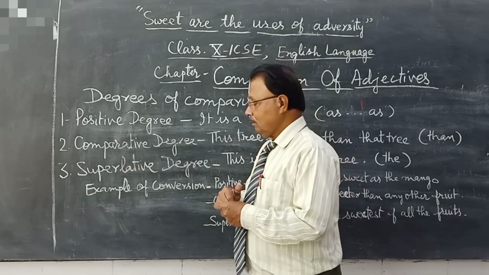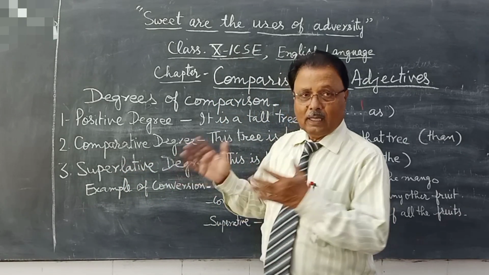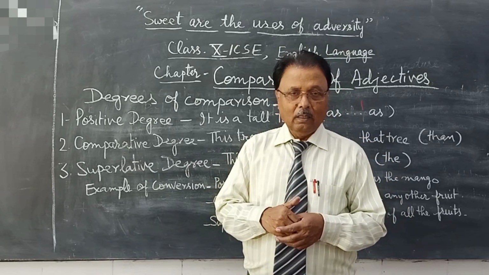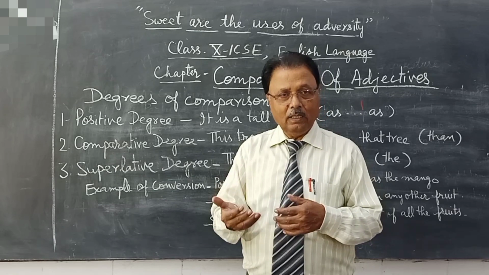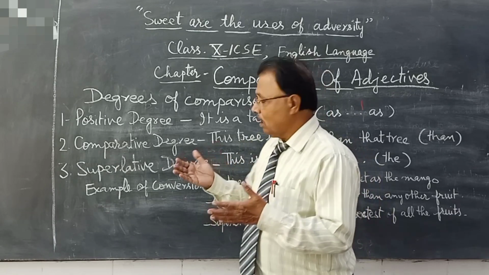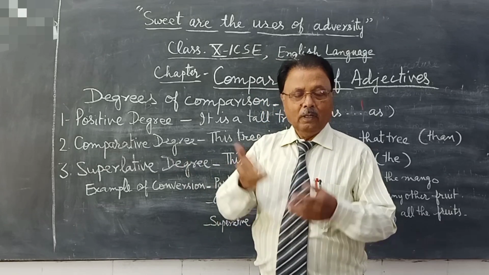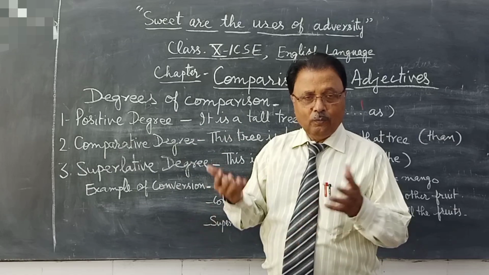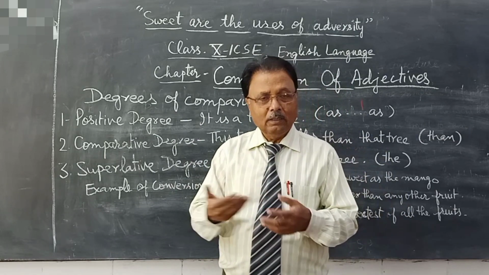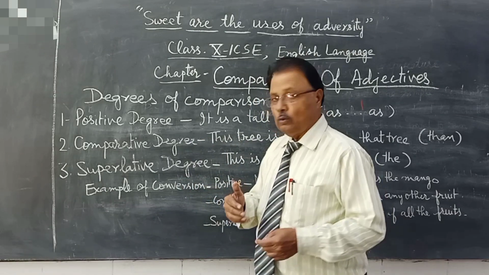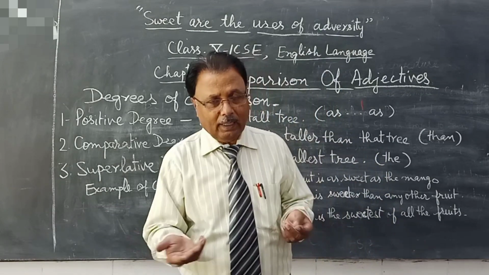Now, here is conversion of degrees of comparison. Conversion of degrees, positive to comparative, comparative to superlative, superlative to positive. So we have to convert these degrees from one to another. Okay? So what will we do for that?